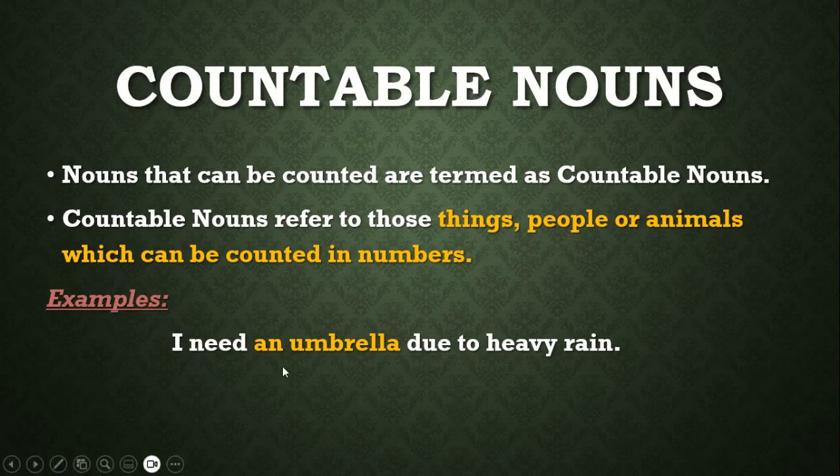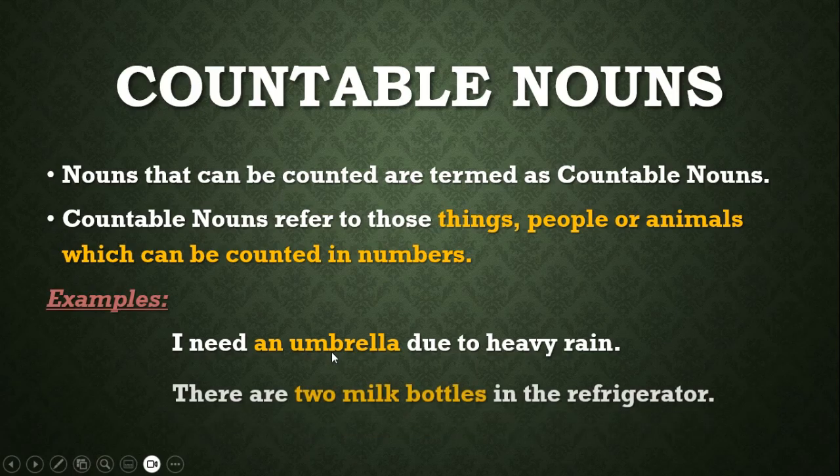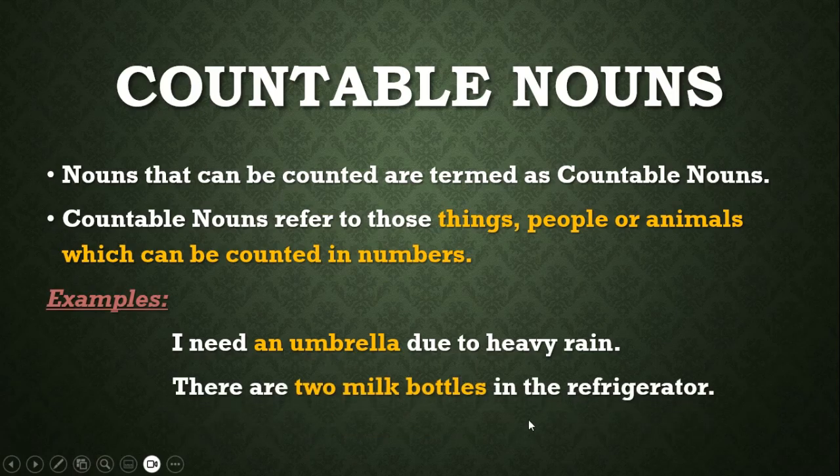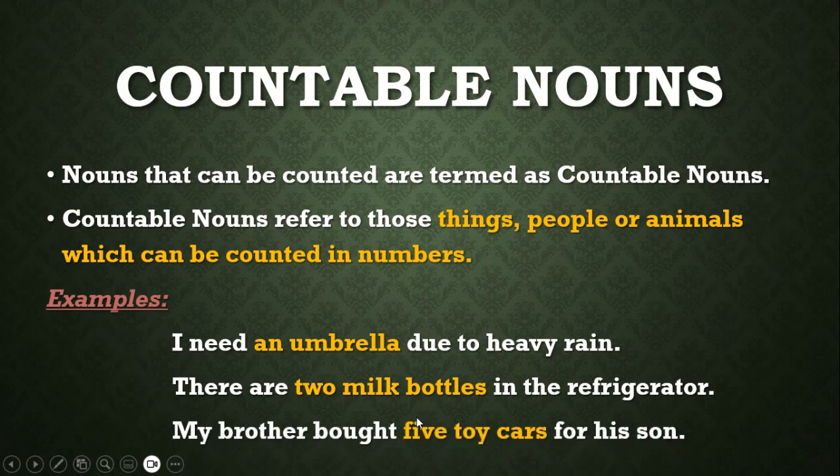So this "an umbrella" gives us the idea that the umbrella is one. There are 2 milk bottles in the refrigerator, so these 2 milk bottles are counted. You can open your fridge and count whether there are 2 or 3 or so on. So all those things, nouns, people, animals which can be counted are known as countable nouns.